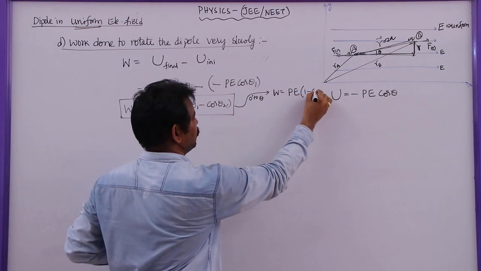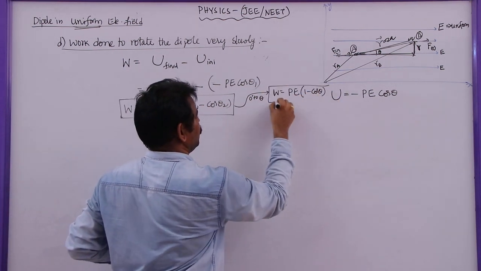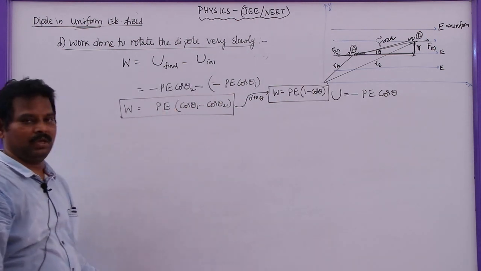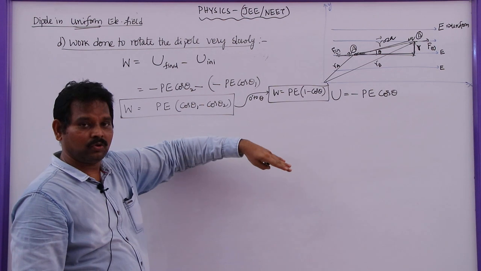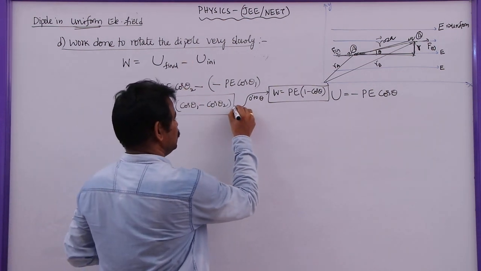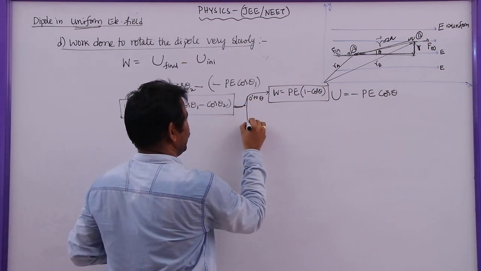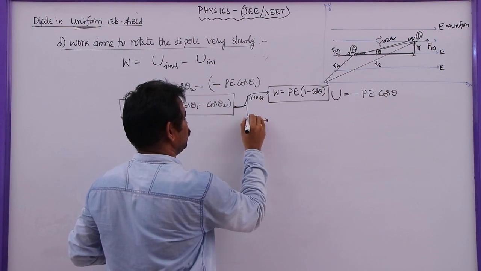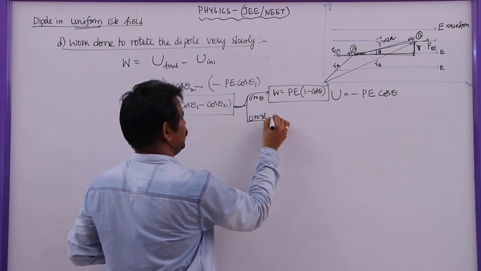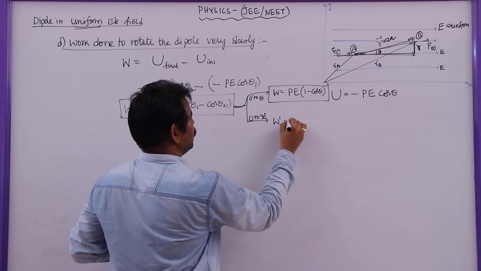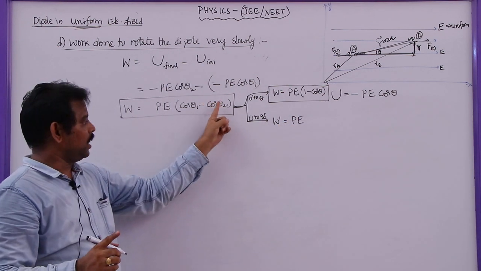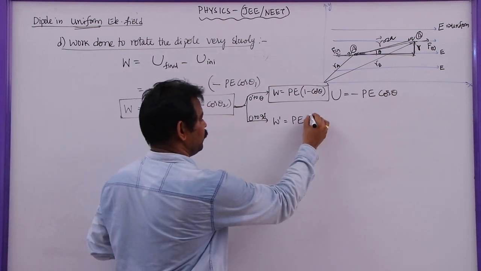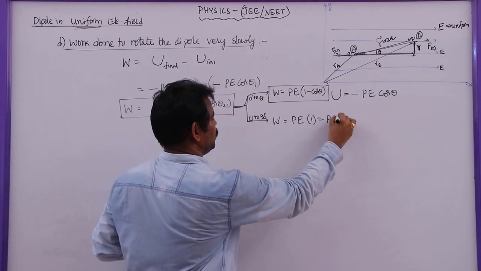Cos 0 is 1, so W is equal to PE (1 minus cos theta). If the dipole is rotated from 0 to 90 degrees, then the work done W dash is PE, since cos 0 is 1 and cos 90 is 0.